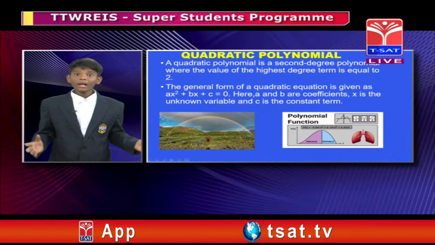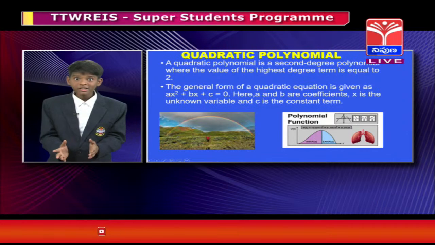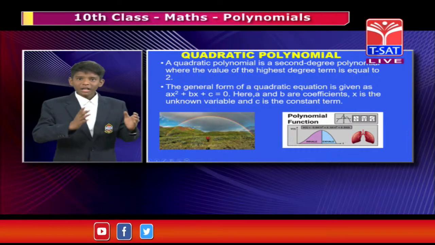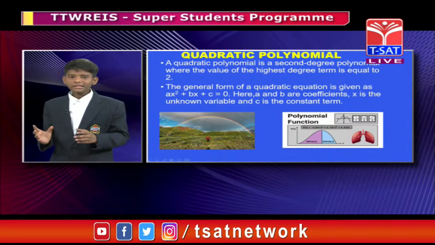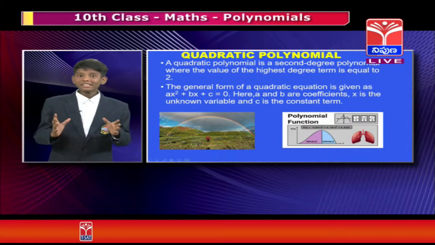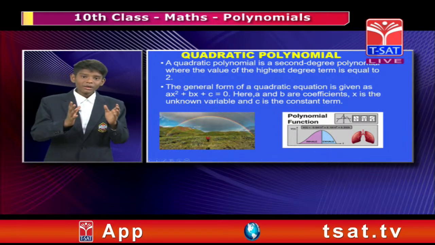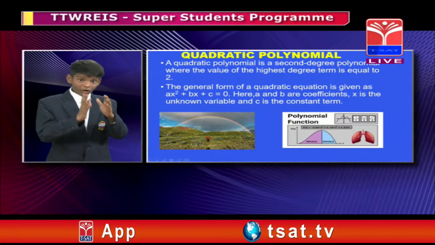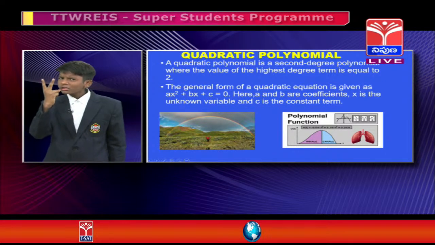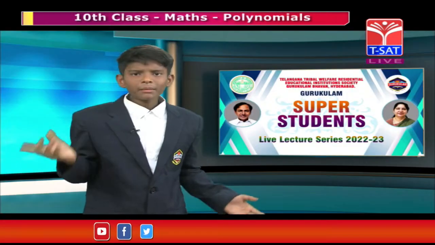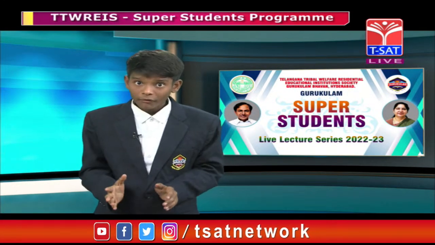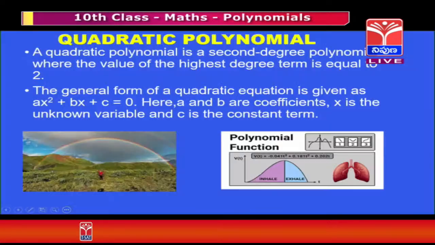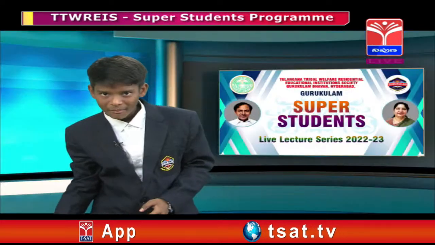Here a and b are coefficients, that is, a number or a variable which multiplies a variable is called a coefficient. x is the unknown variable and c is a constant. A quadratic polynomial has 2 zeros, or 1 zero, or sometimes no zeros. So by this we can draw a graph. The graphical representation of a quadratic polynomial is in the shape of a parabola, my dear friends.